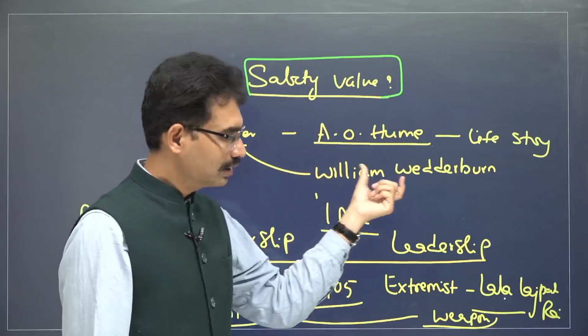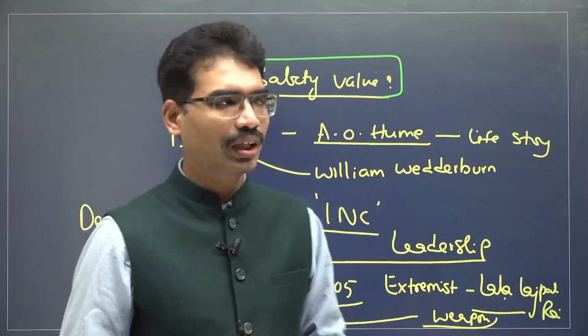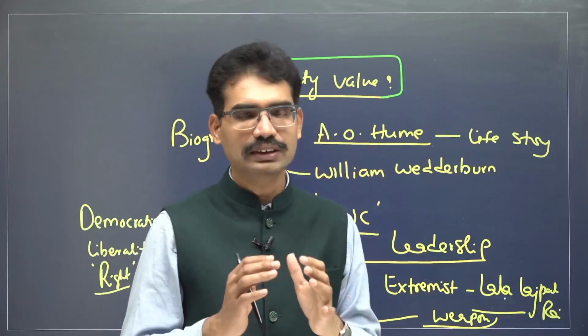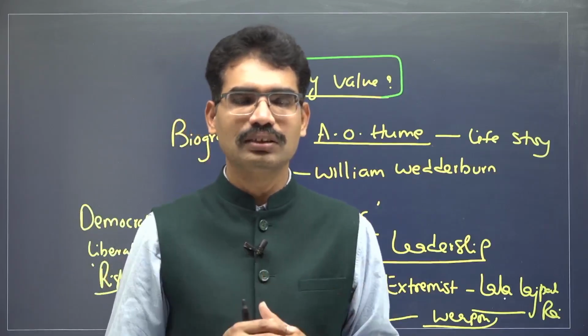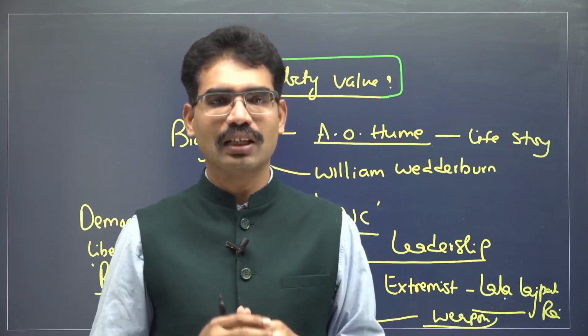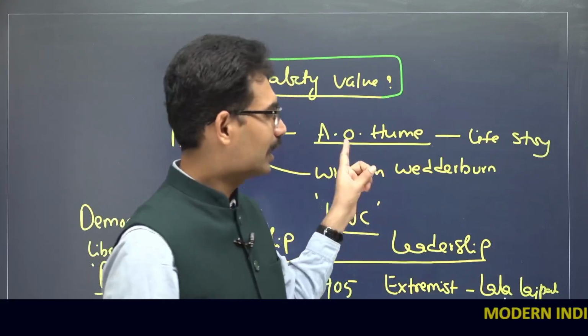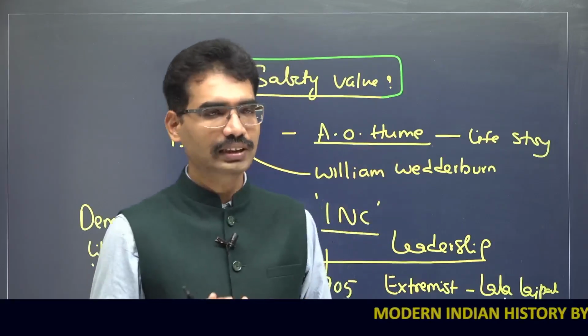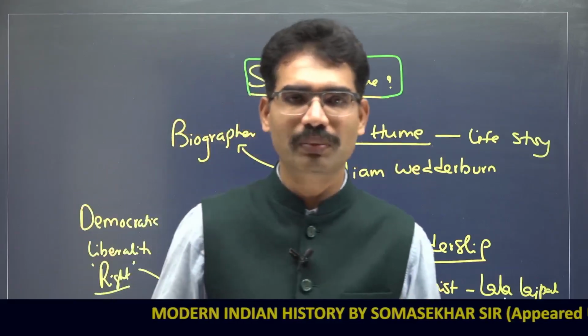It created a narrative that Evo Hume came across certain secret documents, and he had contact with some sages in the Himalayas who prophesied that a revolt like 1857 was about to come, and only Evo Hume could safeguard against it. That is why he created the INC and brought all the rebels onto one platform.